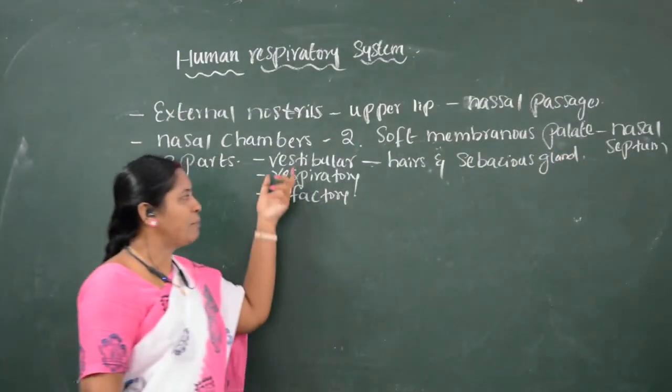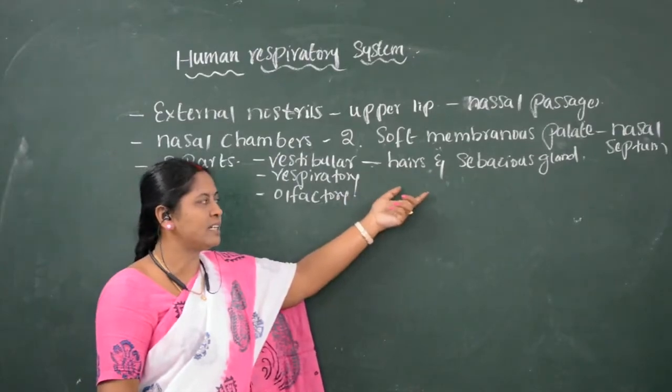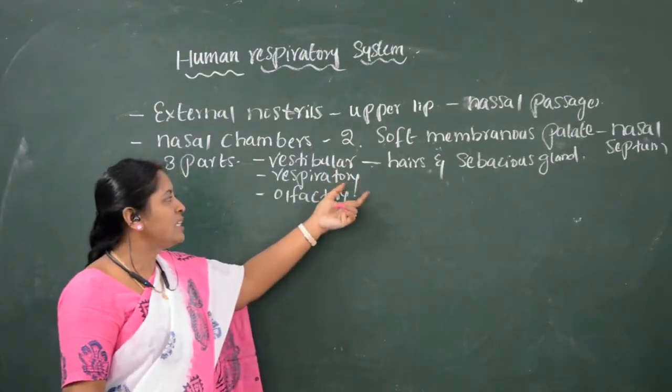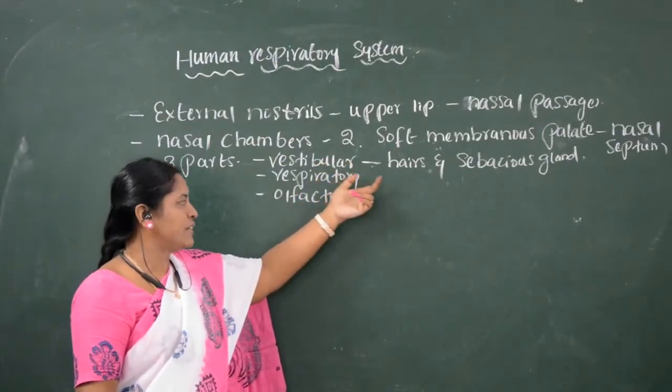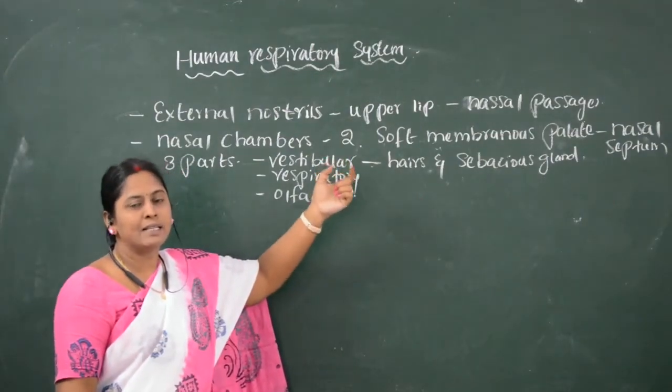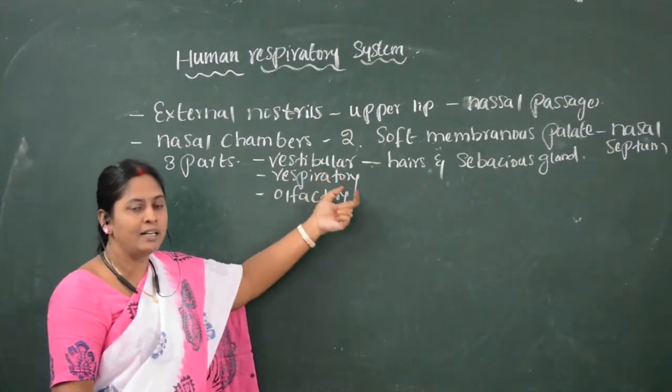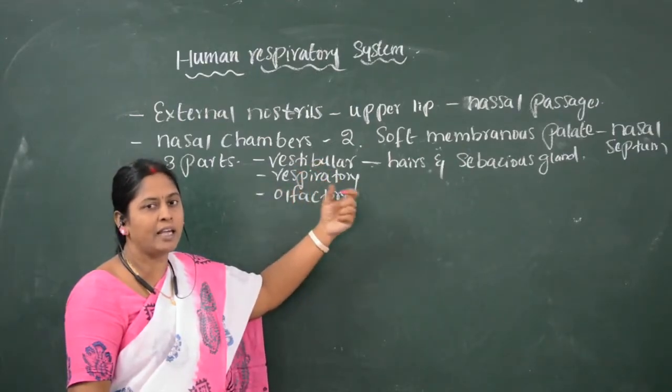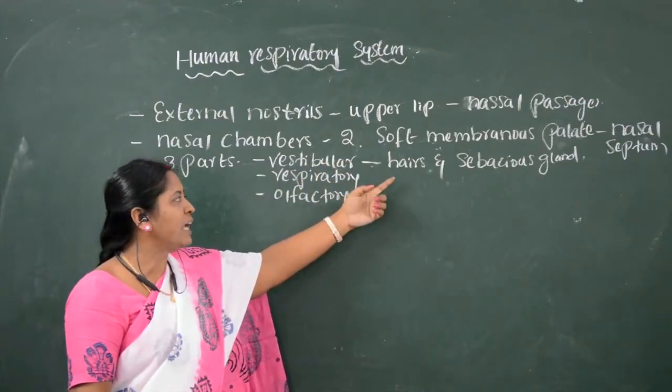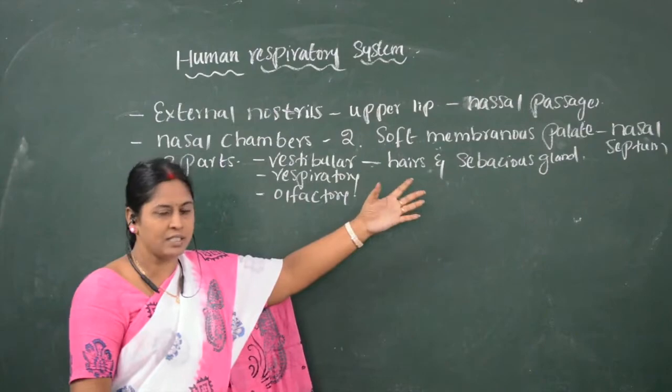The vestibular part is lined with hairs and sebaceous glands. The function of the vestibular part is that the dust particles entering along with the inhaled air will be trapped with the help of the hairs and sebaceous glands.